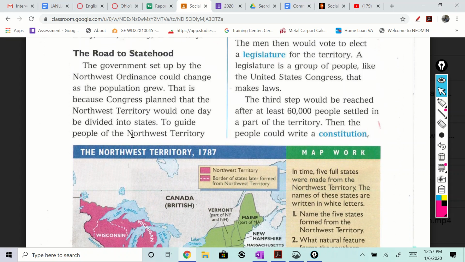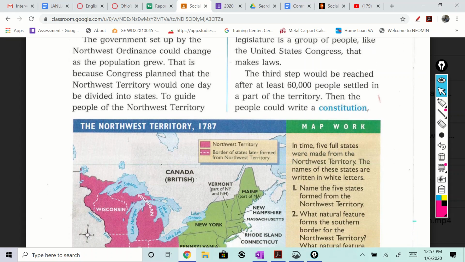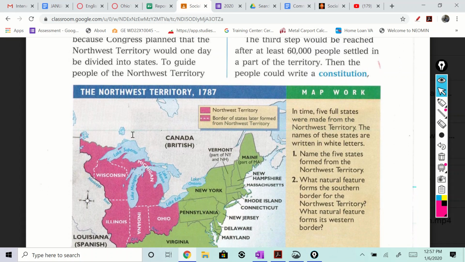The road to statehood. Now, this is going to be an important part. Okay, you got to remember how this works. The road to statehood. The government set up by the Northwest Ordinance could change as the population grew. That is because Congress planned that the Northwest Territory would one day be divided into states.